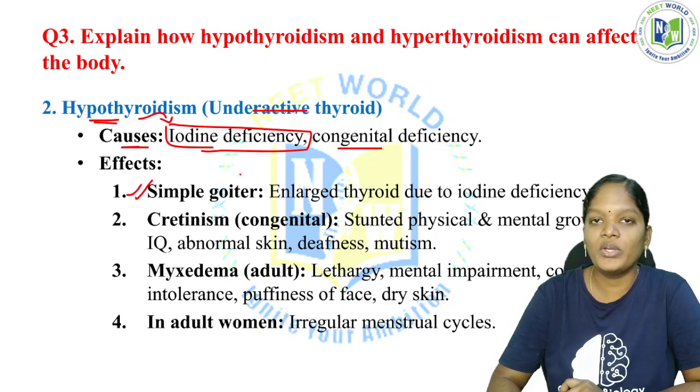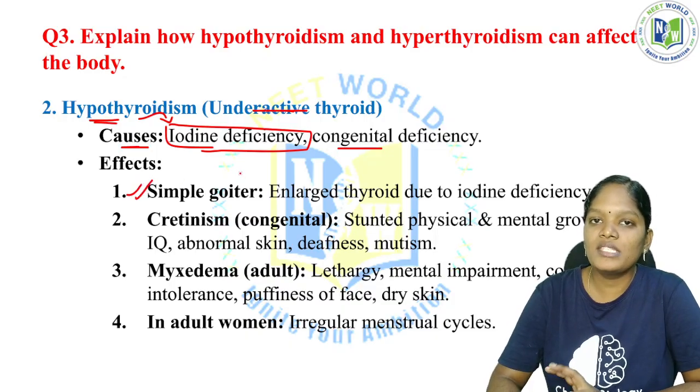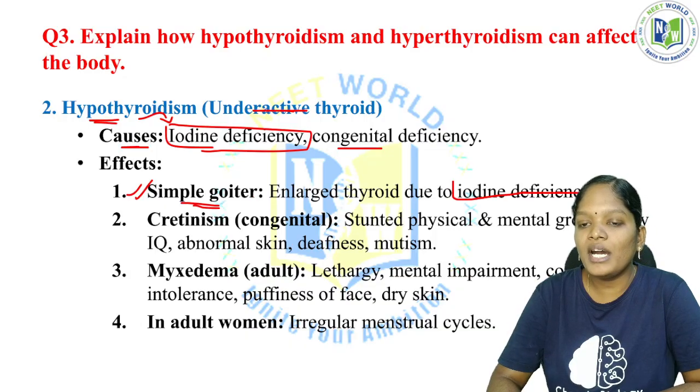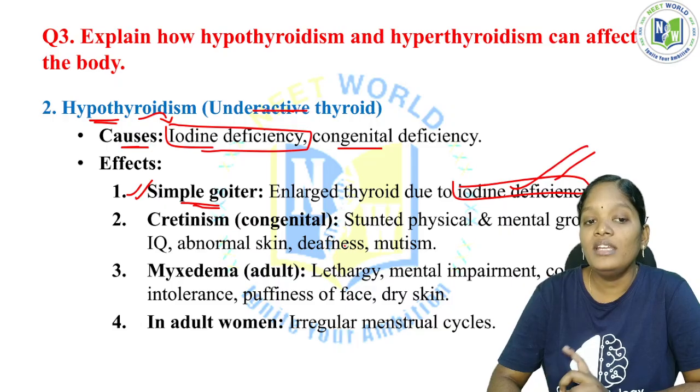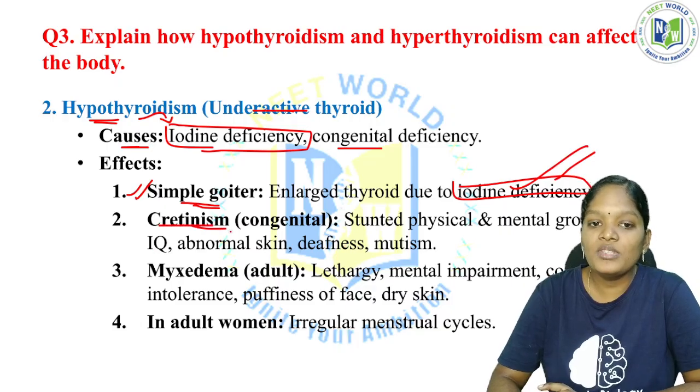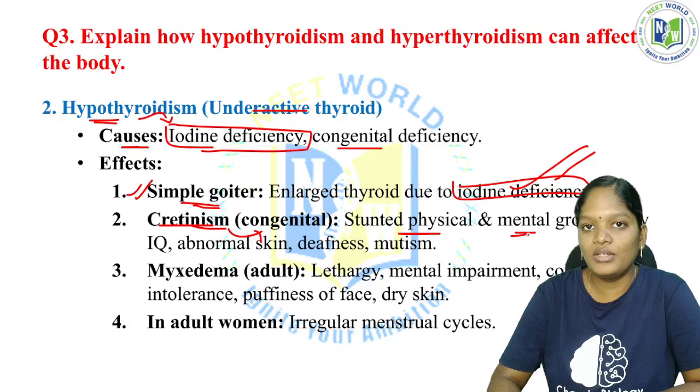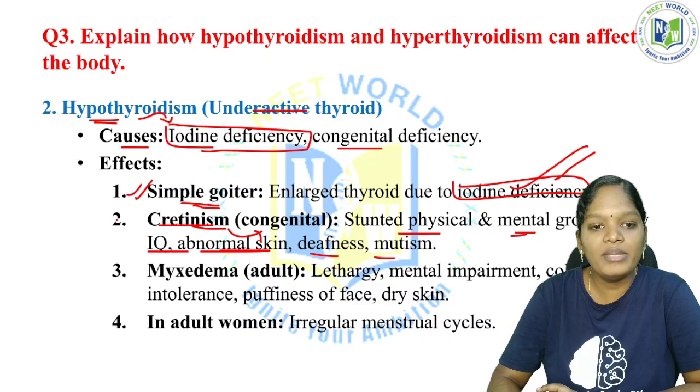Simple goiter. Okay, so in hyperthyroidism it is exophthalmic goiter. In hypothyroidism it will be simple goiter. The simple goiter is only due to the iodine deficiency. Cretinism, so this is congenital. Why? Because of stunted physical and mental growth. It is affecting the brain. Low IQ, the intelligence power is low. And abnormal skin, deafness, mutism, all will be the symptoms of cretinism.